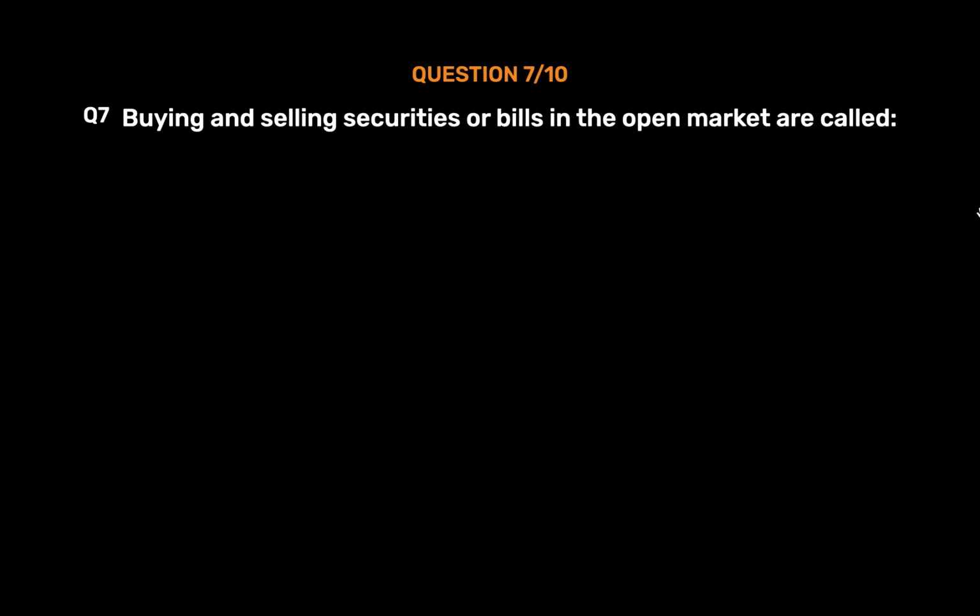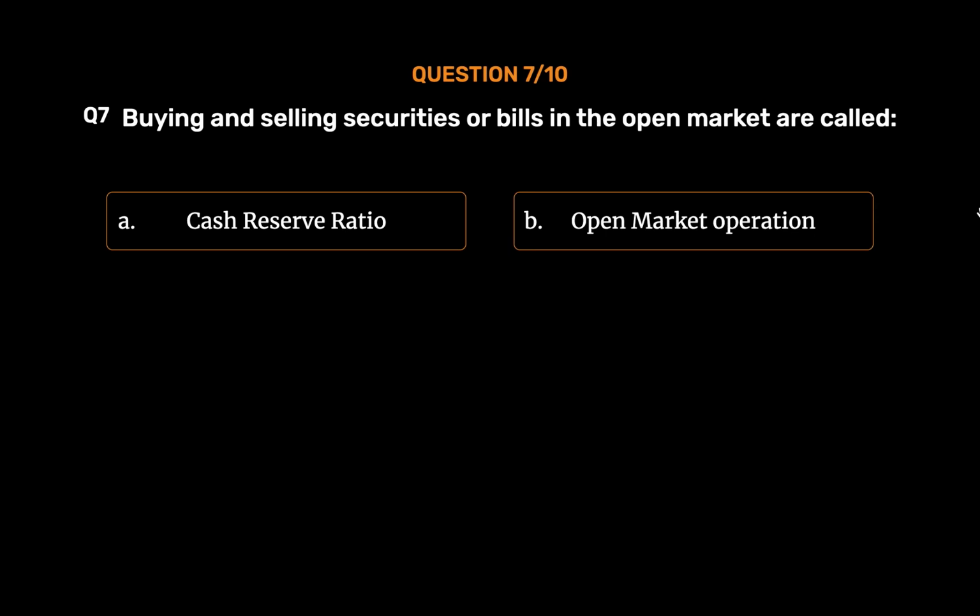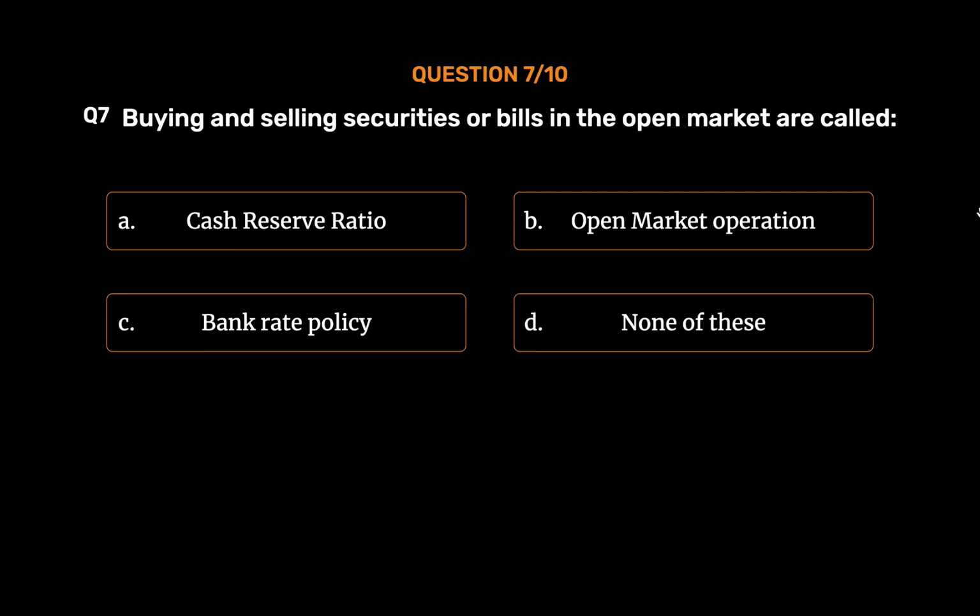Question number 7. Buying and selling securities or bills in the open market are called Option A. Cash reserve ratio. Option B. Open market operation. Option C. Bank rate policy. Option D. None of these. The correct answer is Option B. Open market operation.